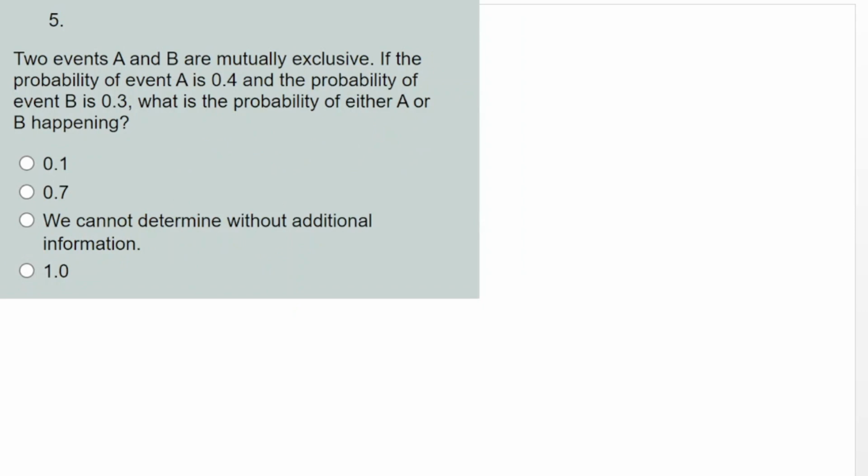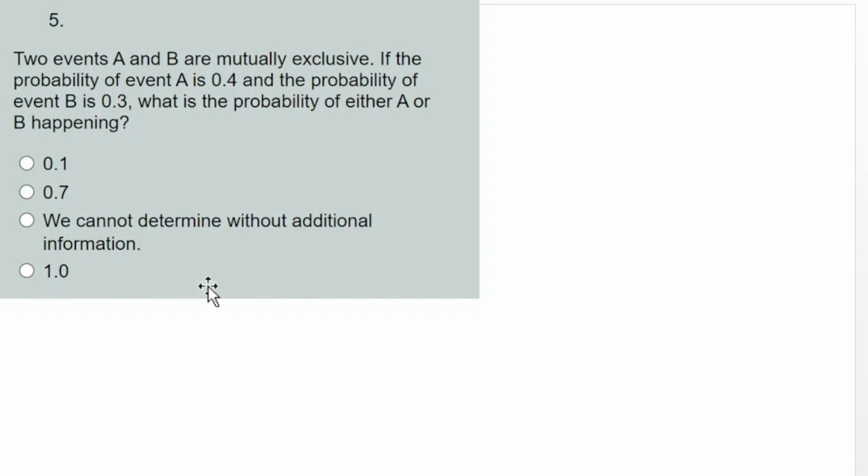Then the number 5 question: two events A and B are mutually exclusive. If the probability of event A is 0.4 and the probability of event B is 0.3, what's the probability of either A or B happening? Mutually exclusive events are events that do not occur at the same time.